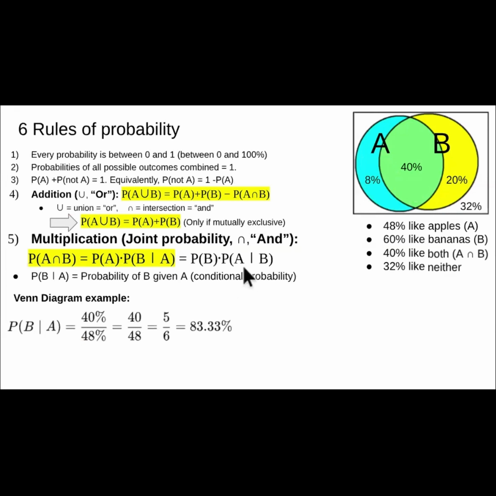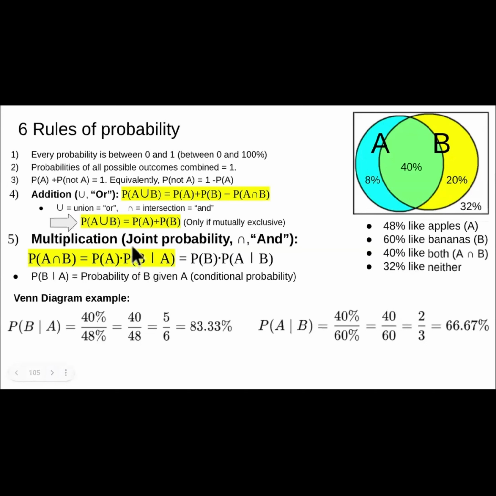What about the probability of A given B? That's the probability of liking apples given that you like bananas. So you focus only on the right circle, the people who like bananas, and out of 60% who like bananas, 40% also like apples. So P of A given B is 40 out of 60, which is equal to 2 over 3, or 67%. So the rule says the probability of A and B is equal to the probability of A times probability of B given A, and it's also equal to the probability of B times probability of A given B.